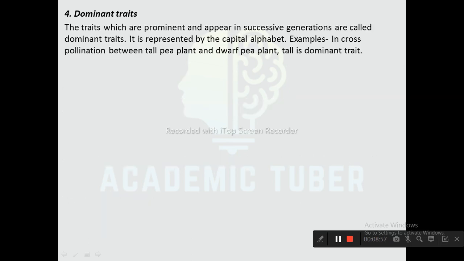Next one is dominant traits. The traits which are prominent and appear in successive generations are called dominant traits. It is represented by a capital letter. Example, in cross-pollination between a tall pea plant and a dwarf pea plant, tall is the dominant trait because it appears in successive generations.